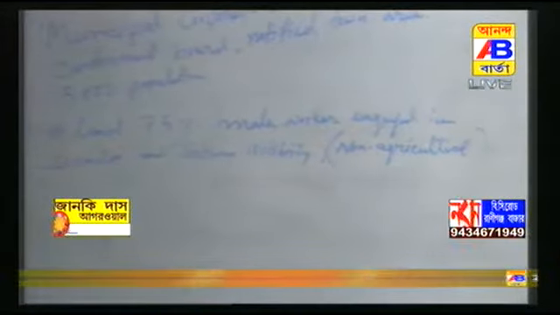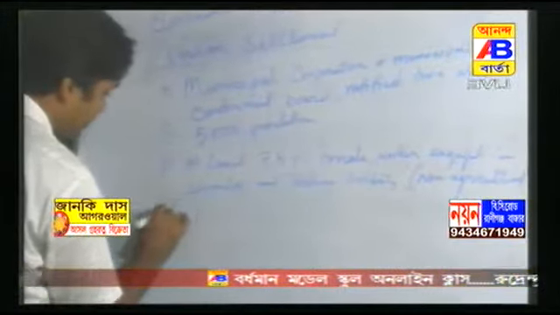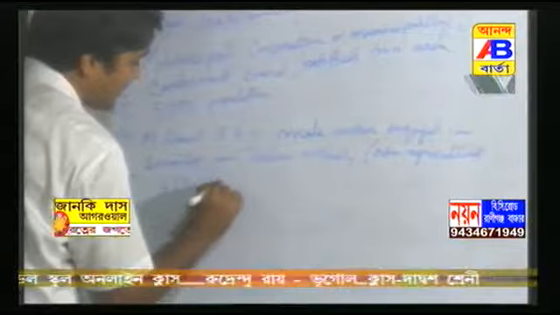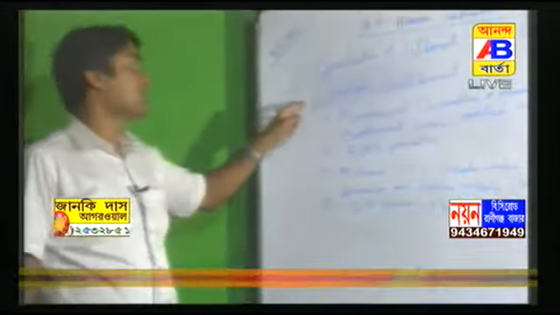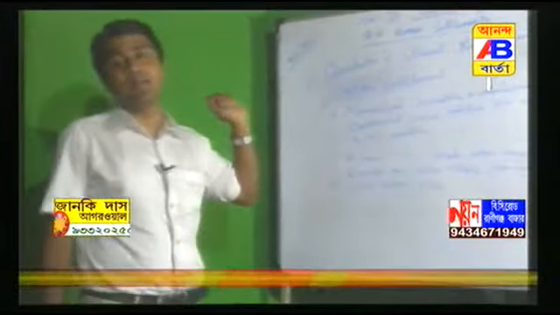Non-agricultural work and population density 400 per square kilometer. If a place has all these criteria, this place is considered an urban settlement.